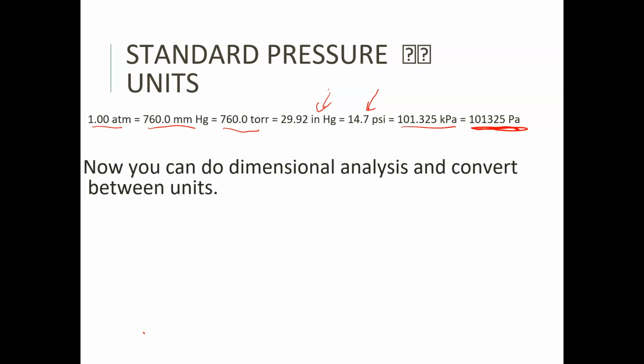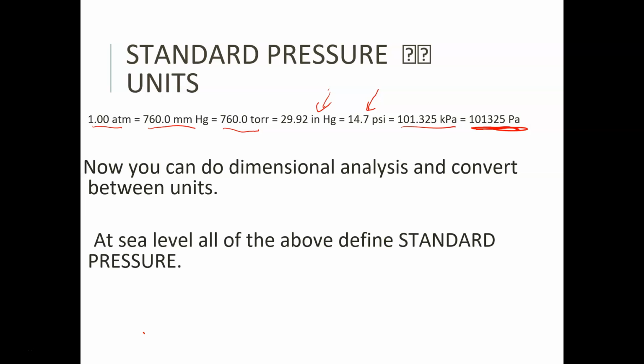Okay, so now you can do dimensional analysis. That means you can convert between the units. So how do we do that? At sea level, all of the above define standard pressure. So 1 atmosphere is considered standard pressure.